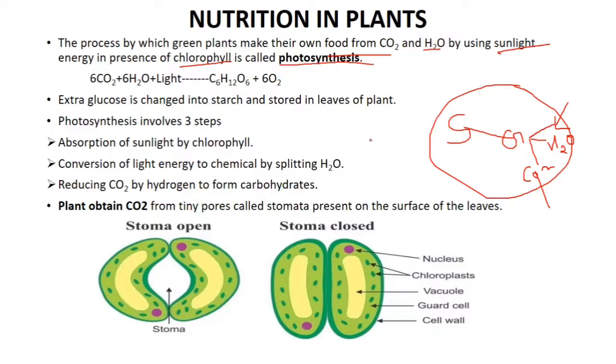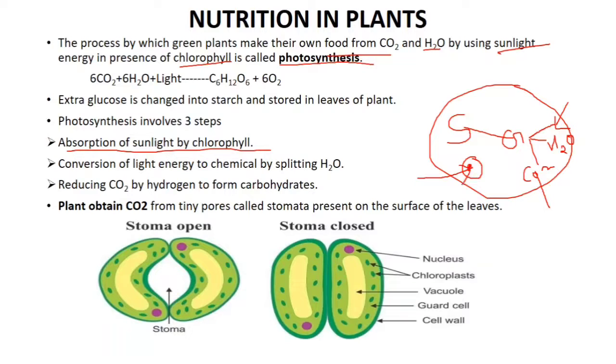Photosynthesis involves three steps. What are these three steps? The first is absorption of sunlight by chlorophyll. The leaves are green due to the presence of chlorophyll. Chlorophyll is a pigment which absorbs sunlight and it is present inside the chloroplast. So the first step of photosynthesis is that chlorophyll absorbs the sunlight.